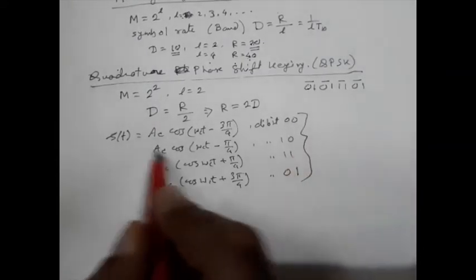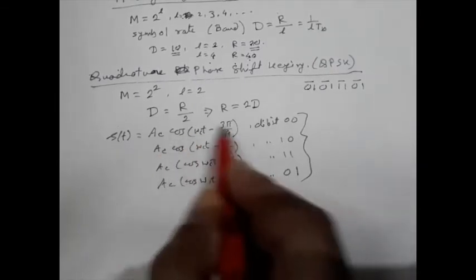So a QPSK signal may be represented in this way.